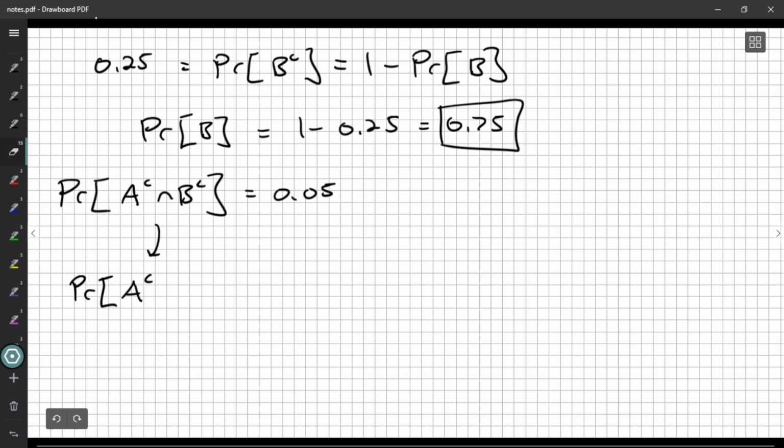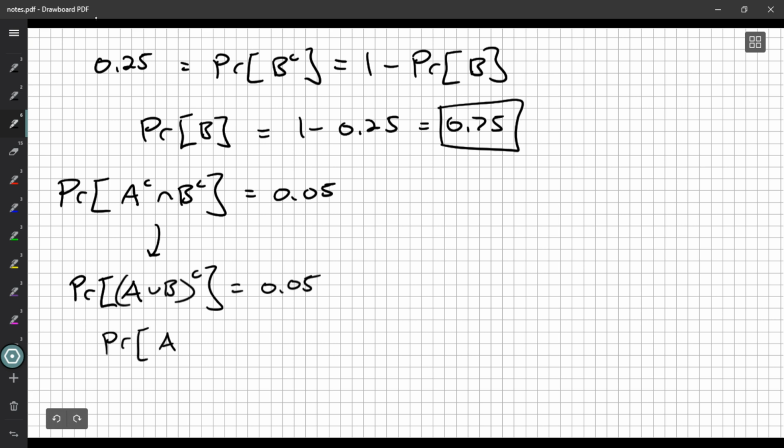Instead of saying A complement intersect B complement, we could say A union B complement. That's our beloved De Morgan's laws at work. And so the probability of A union B is just going to be 1 minus this probability. And we can get 0.95 without too much trouble.